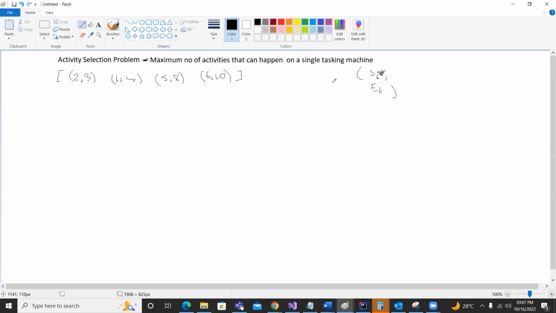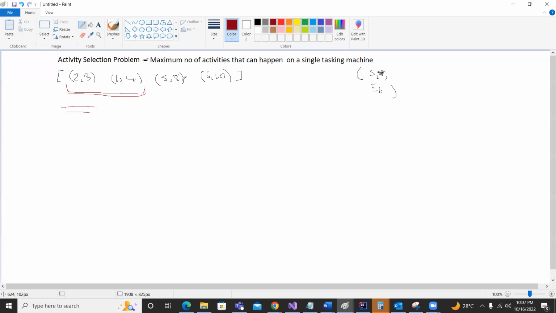So whenever we have an overlap, for an example, the first two tasks, 2, 3 and 1, 4, they have an overlap, right? So the machine either can take this one or it can pick this one, because it cannot perform more than one task at a time.